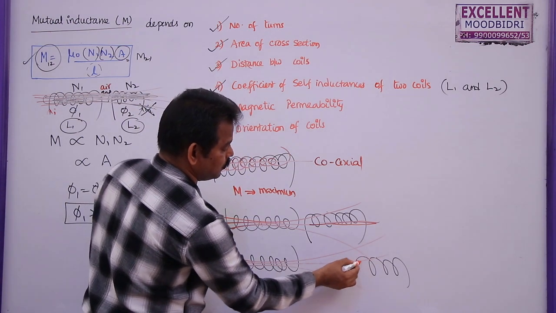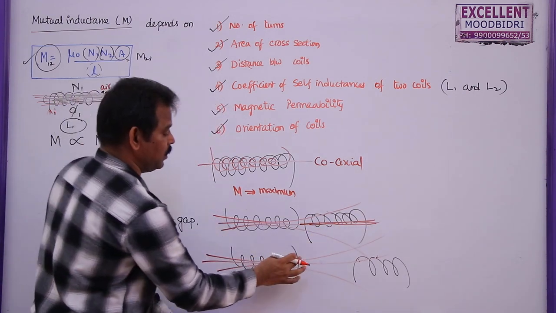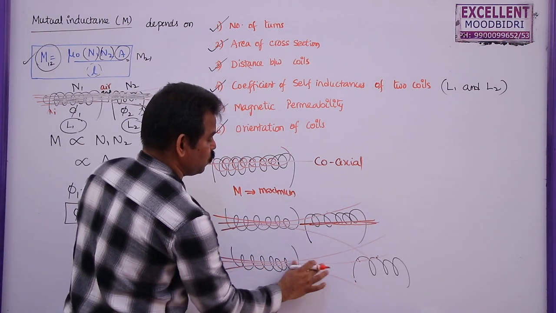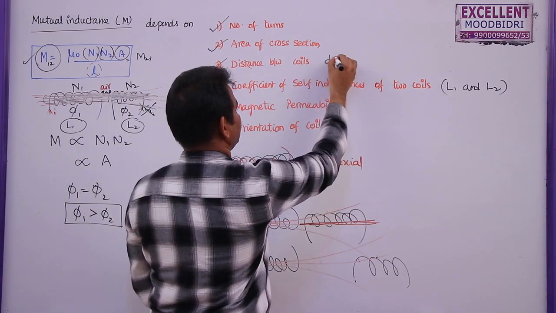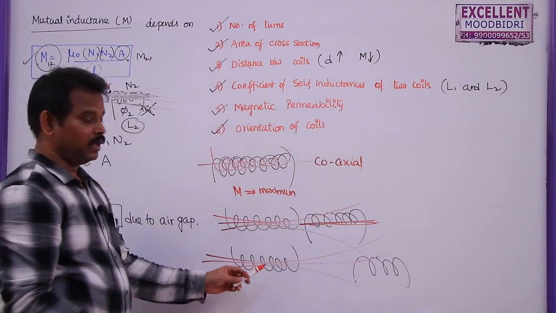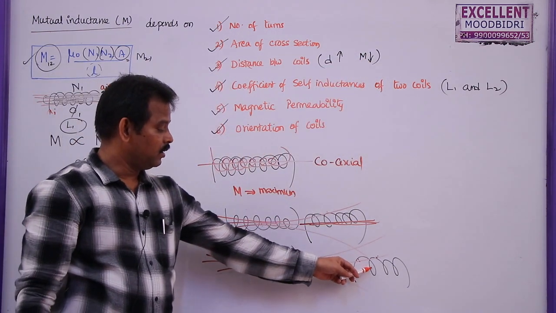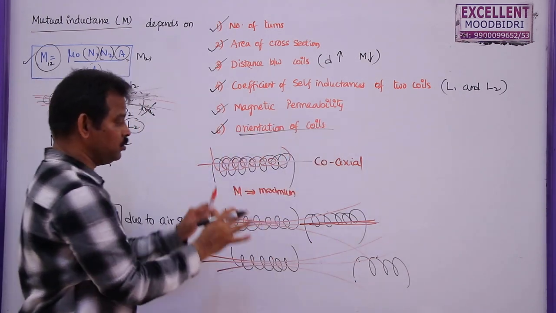That means it is linked with only two turns here, but it is linked with all the turns here. So as soon as the distance between the two coils increases, the mutual induction between the two coils will decrease. The reason is the entire flux will not pass to the neighboring coil or secondary coil. So it depends upon the orientation, how they are placed.